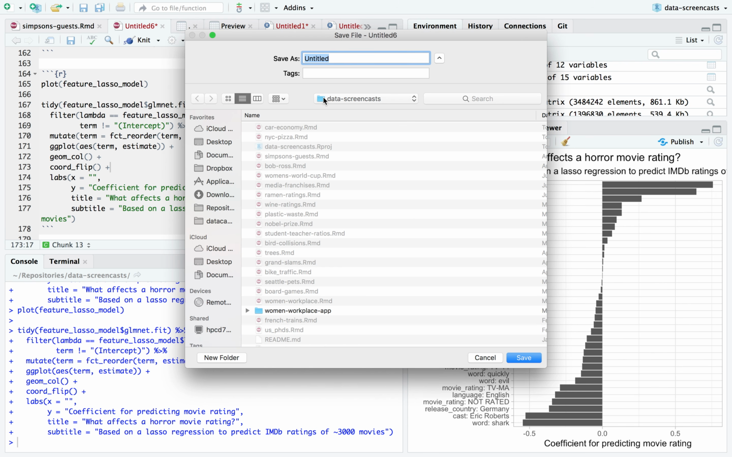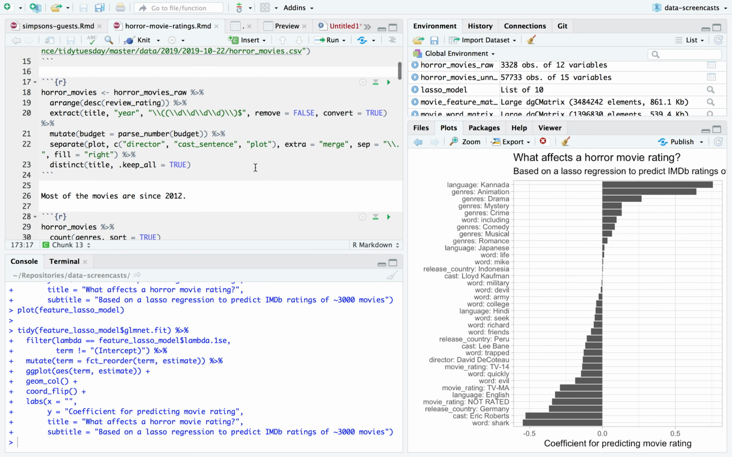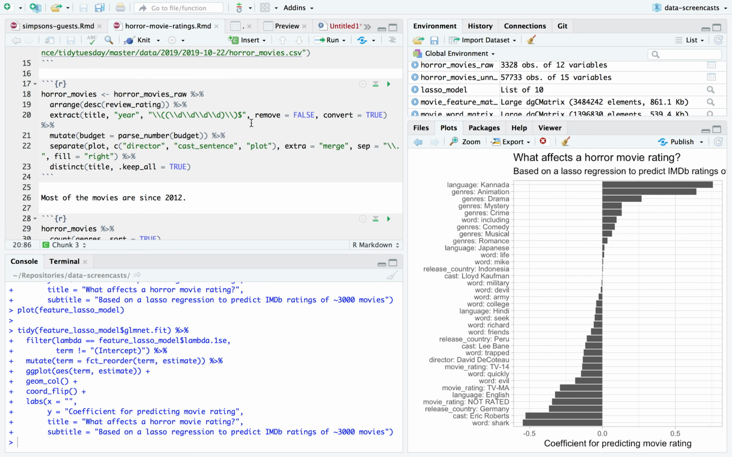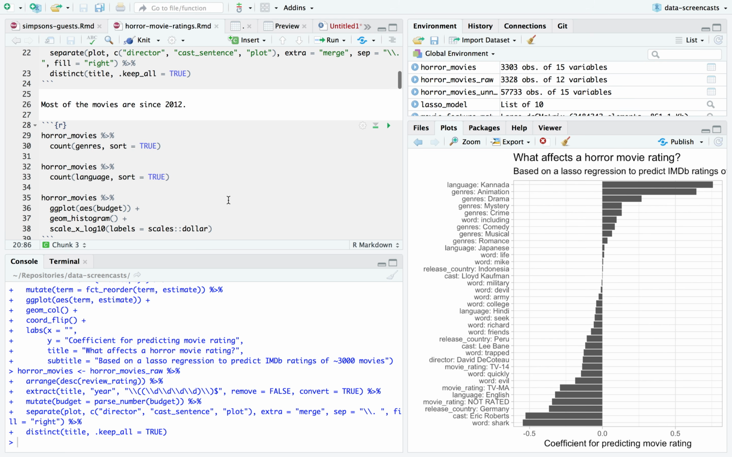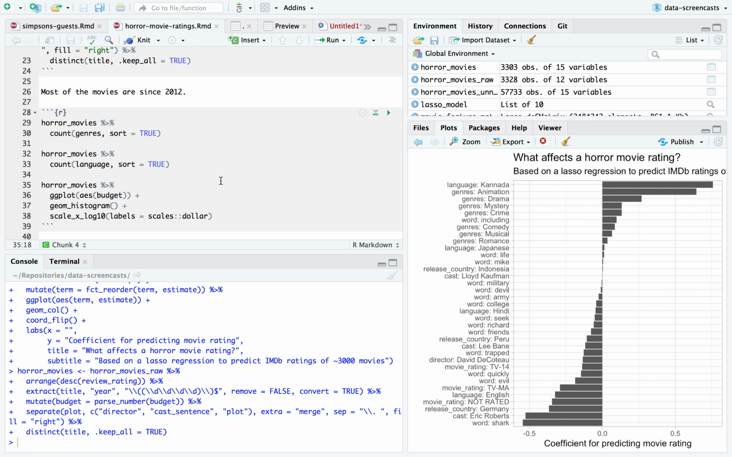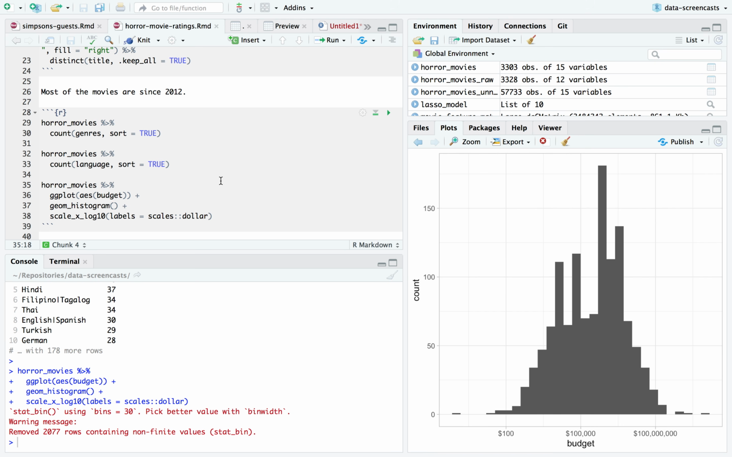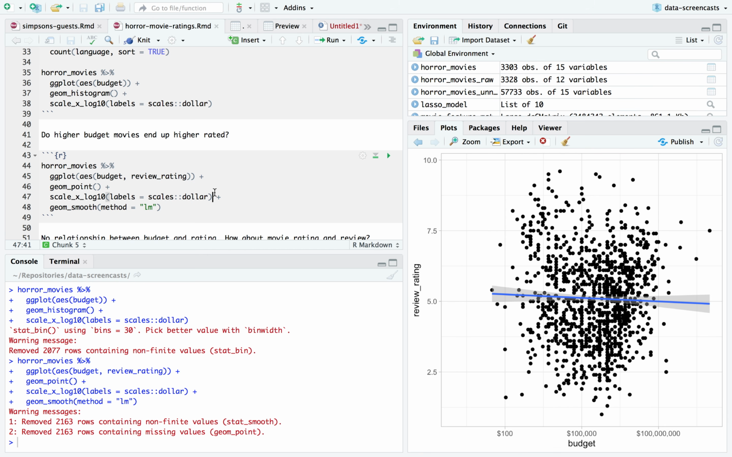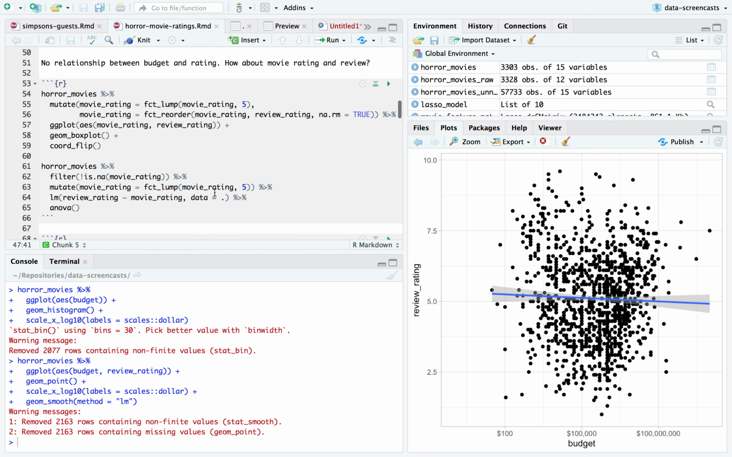Okay, I'm going to save my file, which I haven't done yet. This is horror movie ratings. And let's review what we learned. We did a little processing with extract and separate. We took a look at some things like budgets and even discovered that budgets and ratings are not correlated. Higher budget movies do not generally get higher ratings.